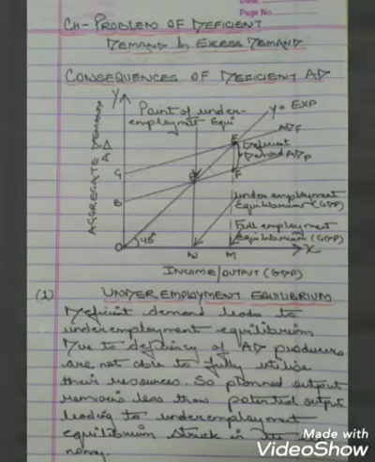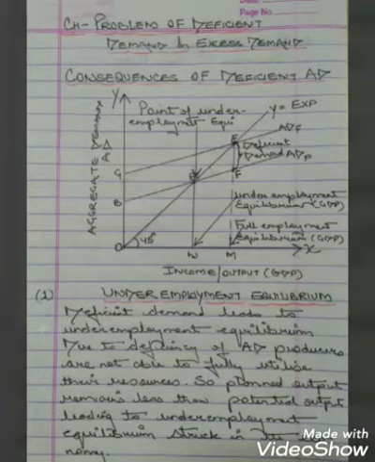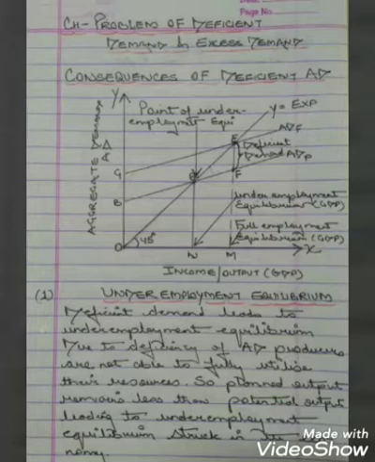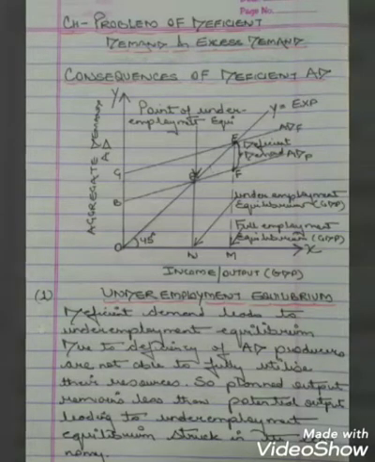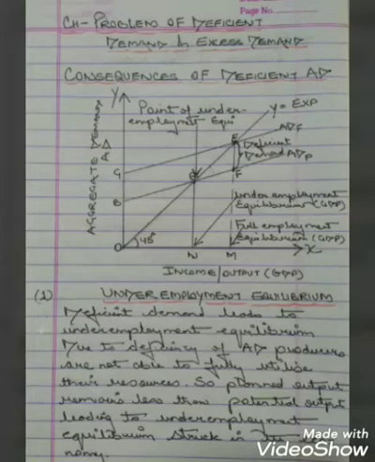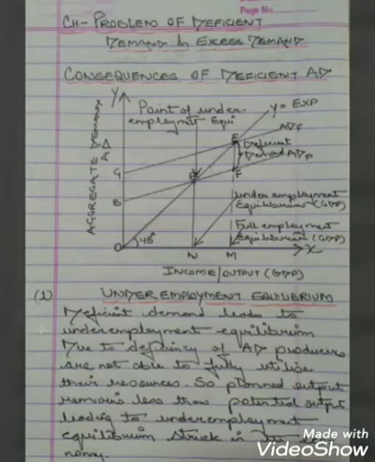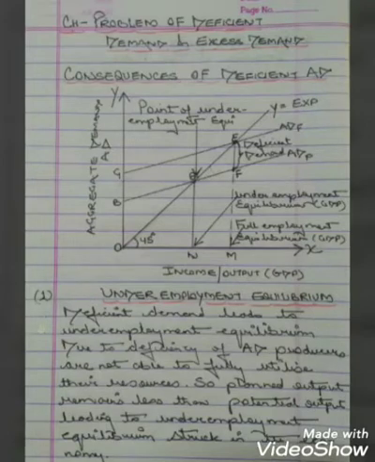In my previous session I explained the causes of deficient demand. So in this session we are going to talk about the consequences of deficient AD. Well, children, deficient AD leads to four critical situations in the economy, which are underemployment equilibrium, deflationary gap, undesired stocks, and loss of profits. So to begin with the first one, that is underemployment equilibrium.